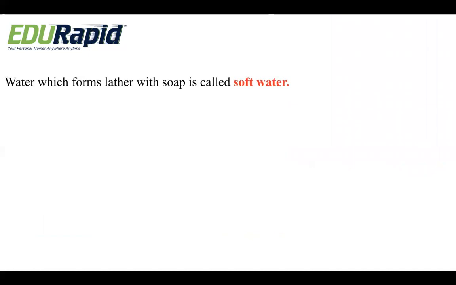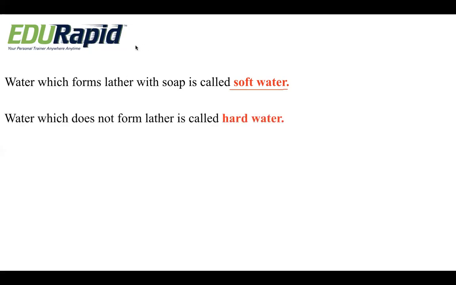Now we will understand the other two important forms of water, that is soft water and hard water. Water which forms lather with the soap is called soft water. Very simple definition: the water which forms lather with the soap is called soft water. Water which doesn't form lather with the soap is called hard water. What is lather? That is the formation of foam. Water which forms lather with the soap is soft water, and water which doesn't form lather easily with the soap is called hard water.